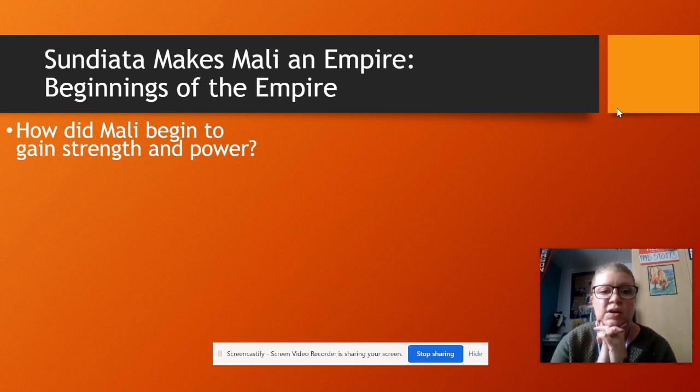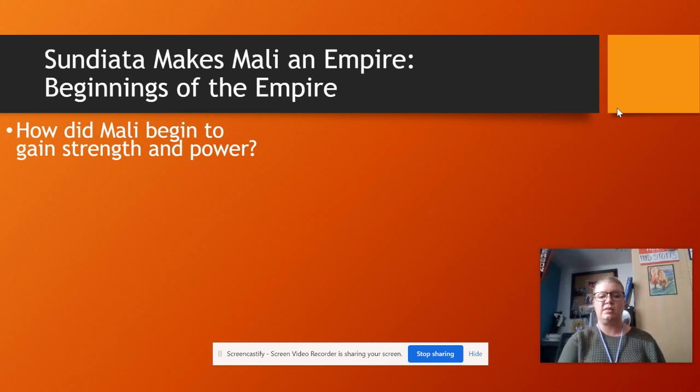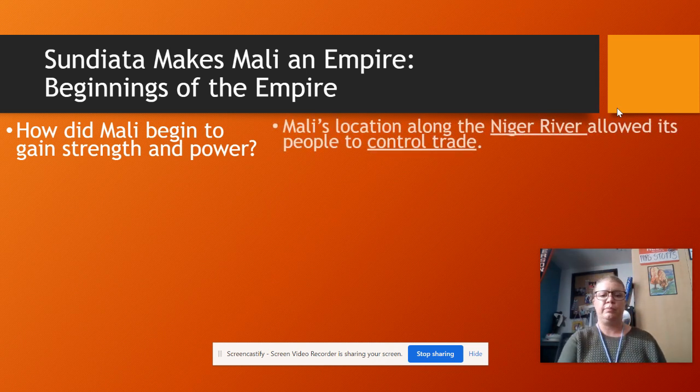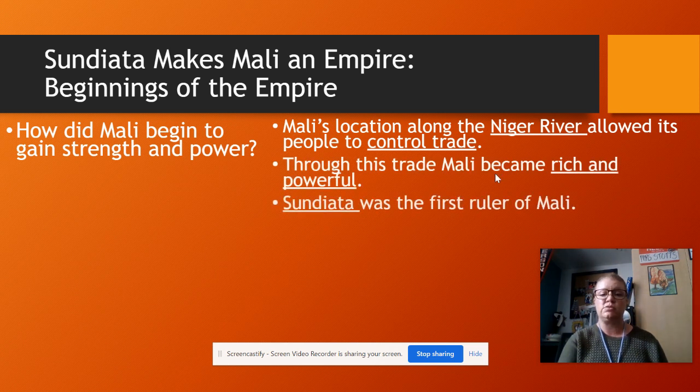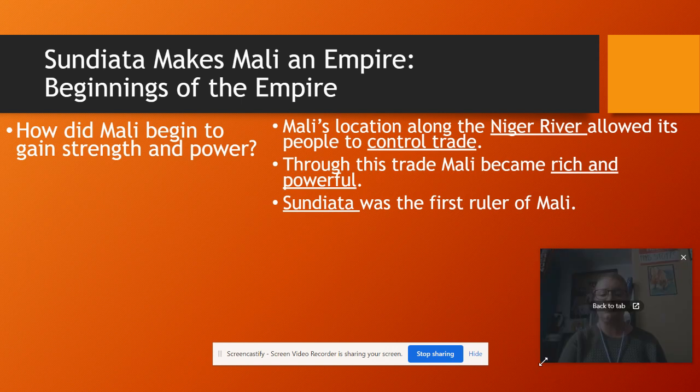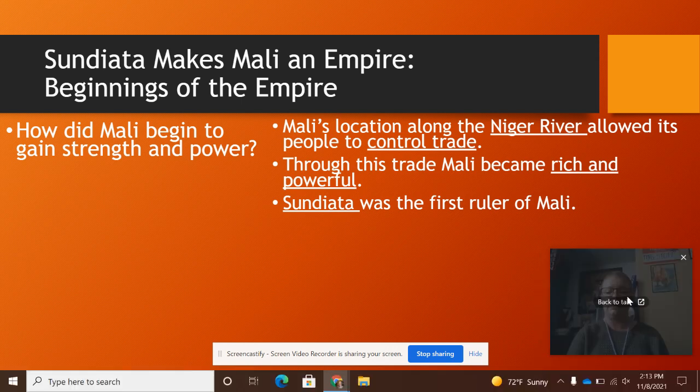This is for Sundiata makes Mali an empire, the beginnings of the empire. So the question for this section is, how did Mali begin to gain strength and power? Mali's control along the Niger River allowed its people to control the trade. Through this trade, Mali became very rich and powerful. Sundiata was the first ruler of Mali.